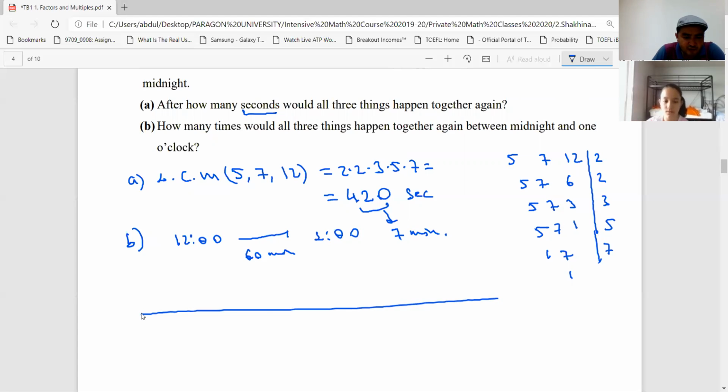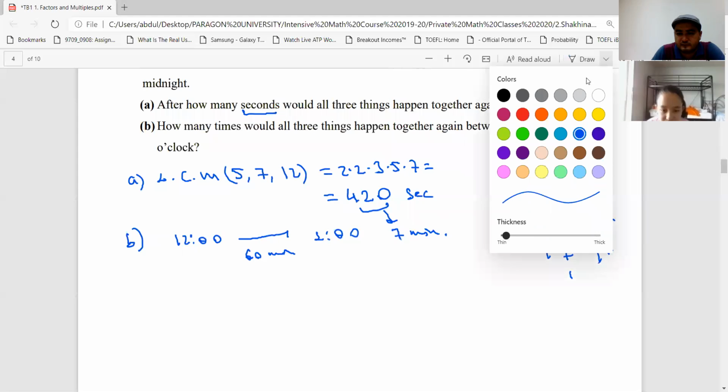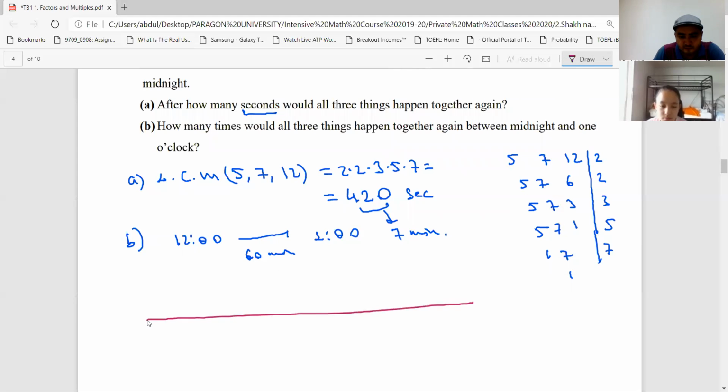So here we have 12, and here we have 12:07, and here we have 12:14, and it continues. So in 60 minutes, how many 7 minutes do we have, Shahina?